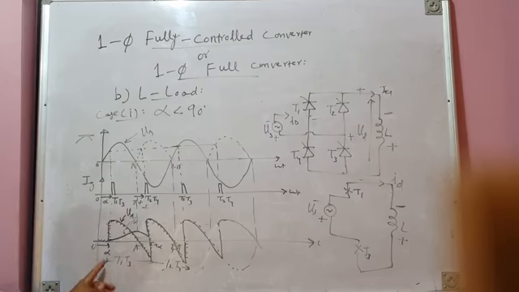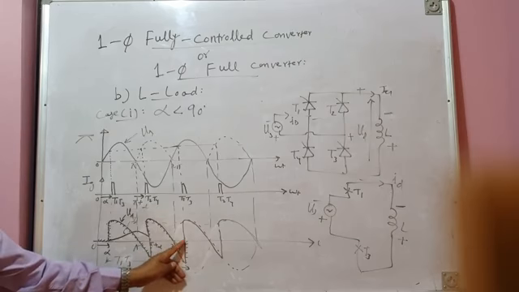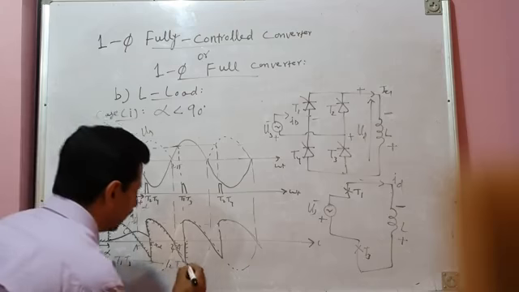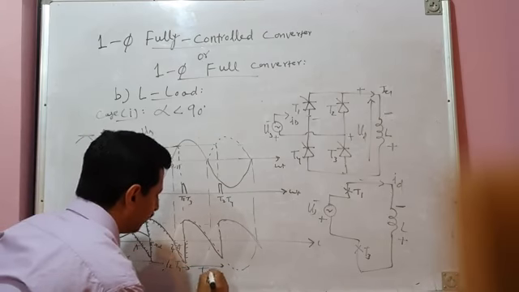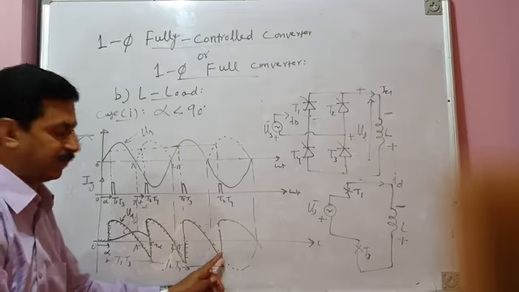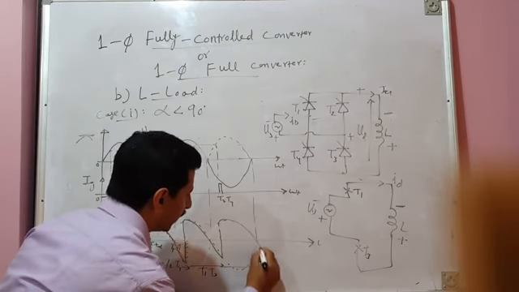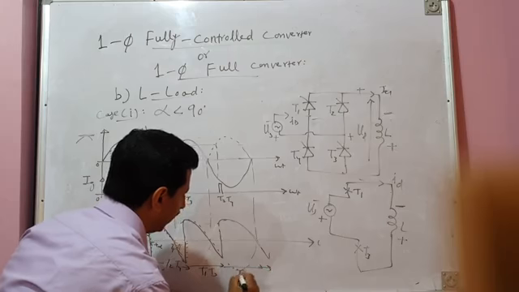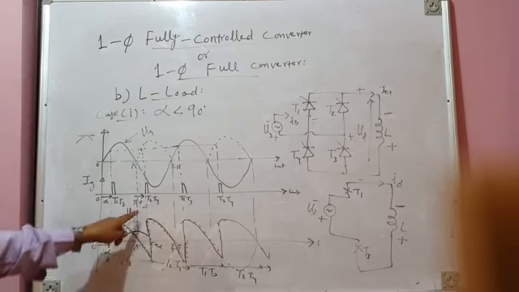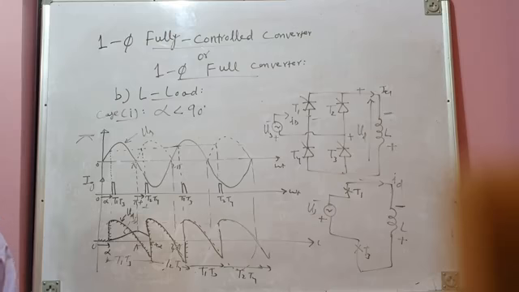So therefore, we can say that T1, T3 pair will conduct from alpha to pi plus alpha. T2, T4 pair will conduct from pi plus alpha to 2 pi plus alpha, and so on. Then again, T1, T3 pair will conduct from this instant of firing to next instant of firing. And T2, T4 pair will conduct from this instant of firing to next instant of firing. So this is the nature of load voltage.